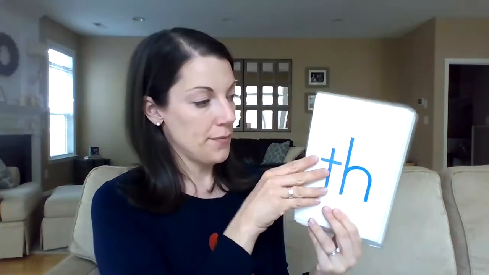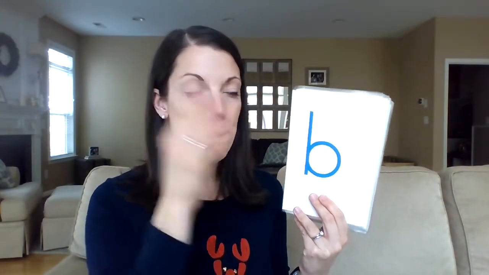Okay, here we go. We're going to do our letter name and our sound. Letter M, sound m. Letters th, sound f. Letter B, sound b. Letter H, sound h. Letter A, sound a. Second sound, A. Letter C, sound k.